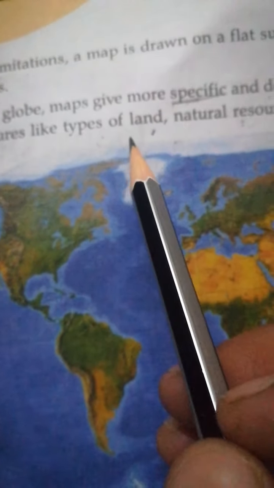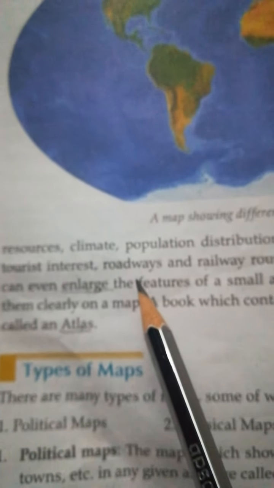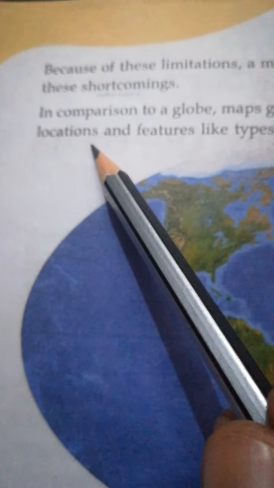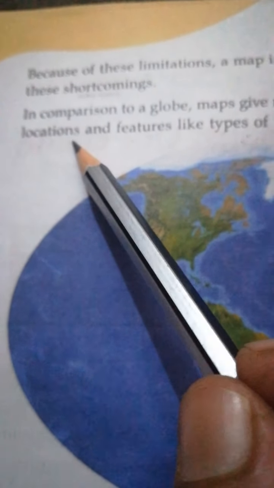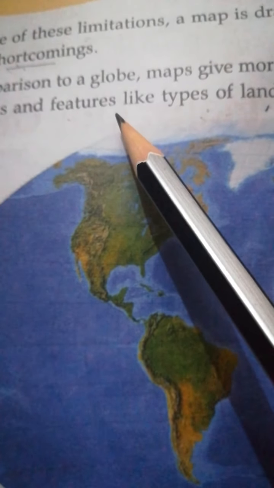Okay, and maps show locations and features like types of land, natural resources, agricultural and industrial resources, climate, population distribution, places of tourist interest, roadways and railway routes, etc. Means we are getting information about different locations of the earth with the help of maps, and maps are also describing the various features of the earth like types of land.